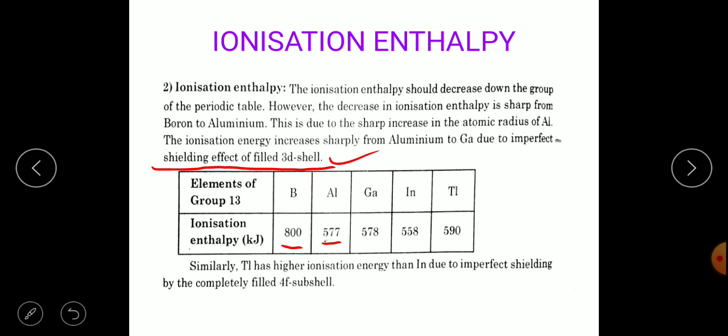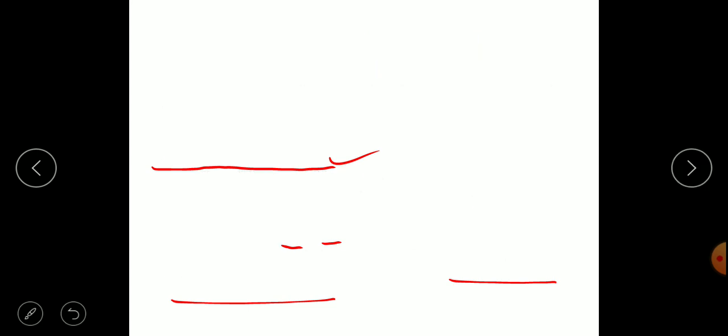Similarly, thallium has a higher ionization energy than indium due to the imperfect shielding by the completely filled 4f subshell. I told you during the electronic configuration about their completely filled 4f and d subshells. Only because of that they have a difference in their atomic size and ionization enthalpy as well.